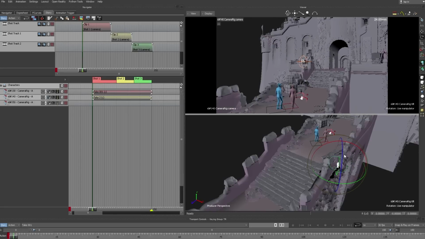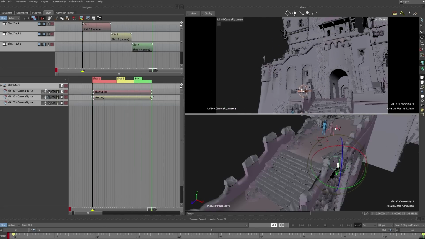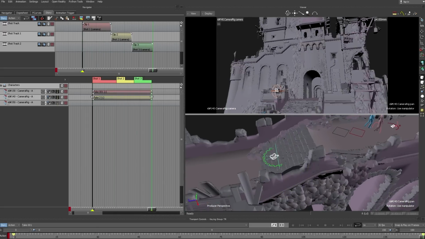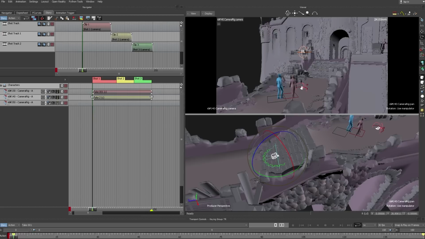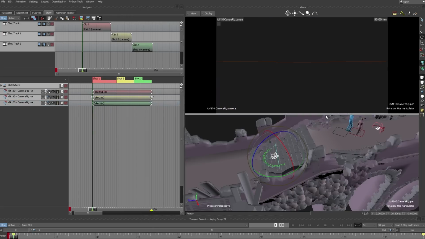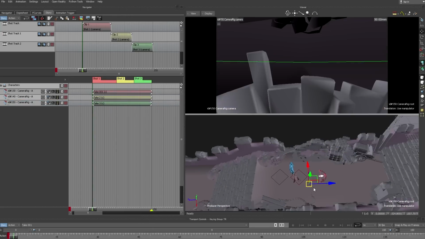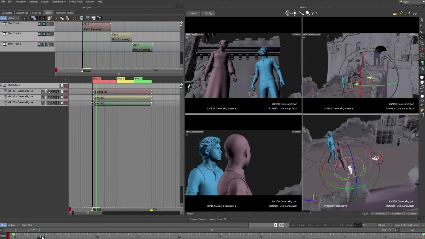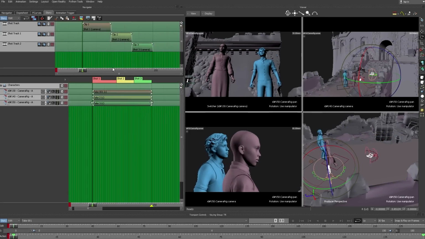Now let's talk a little bit about how we set up cameras. We're able to use only a few camera rigs at a time because keeping all the camera animation in a Story clip allows you to easily manage where those clips start and end. If you want to set up a camera for a new shot further down your timeline, you can create a fresh empty clip and drop it on any available camera rig. Having a few multi-purpose cameras also allows us to shoot a section of action from multiple angles at the same time and then use the shot track to dial in the editorial between those cameras.